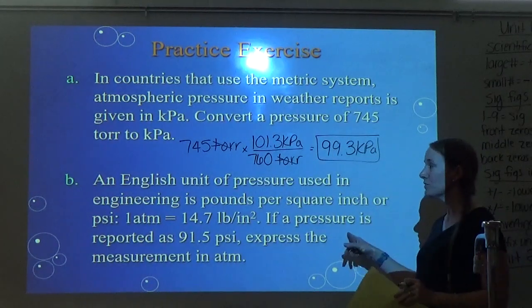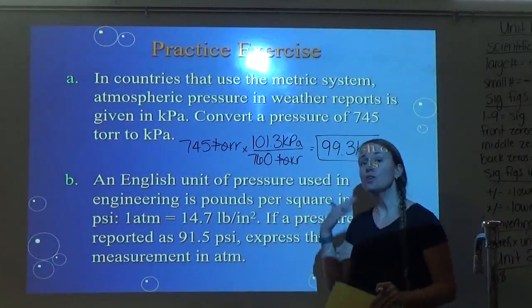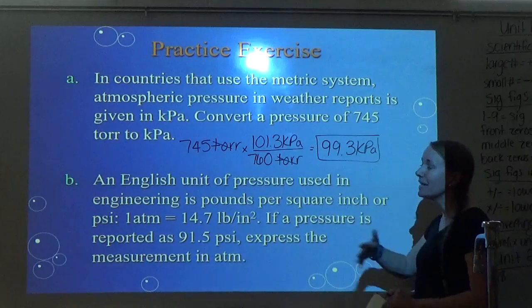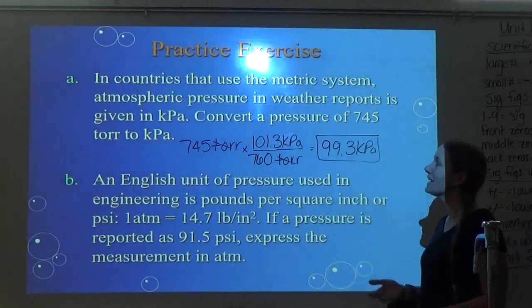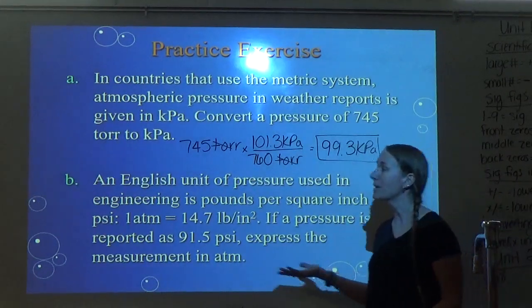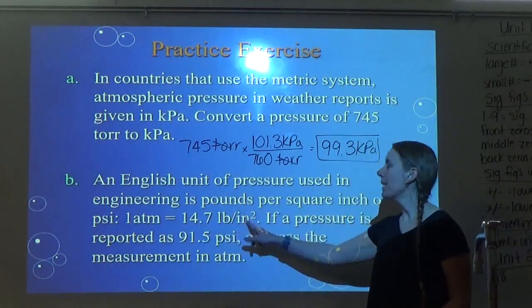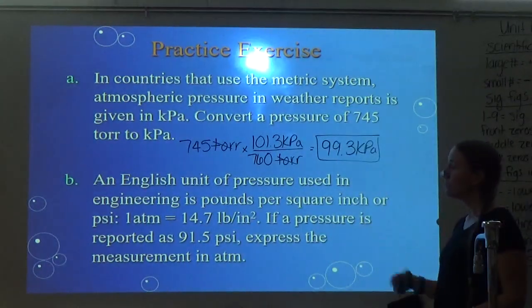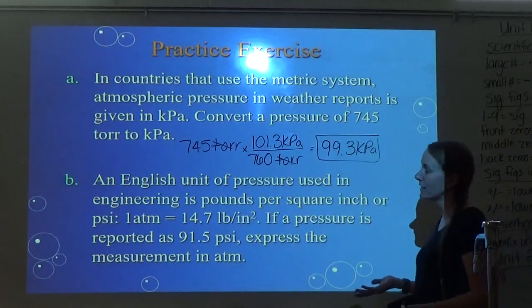So the bottom one's a little different, but remember y'all, I've shown you how to convert. So you should be able to convert using any conversion factor they give you. You just follow the golden rule every time. So it says an English unit of pressure used in engineering is pounds per square inch, or PSI. So it says 1 ATM equals 14.7 pounds per square inch. If a pressure is reported as 91.5 PSI, express the measurement in ATM.